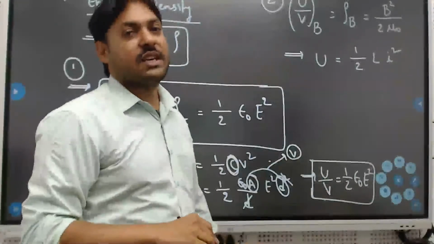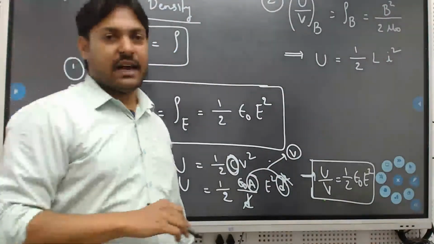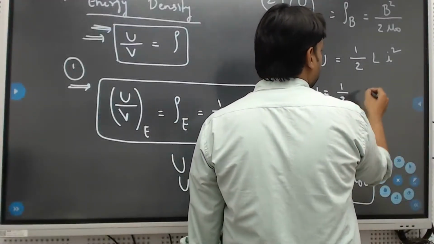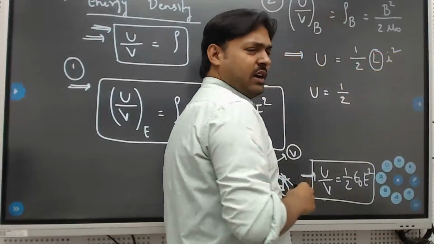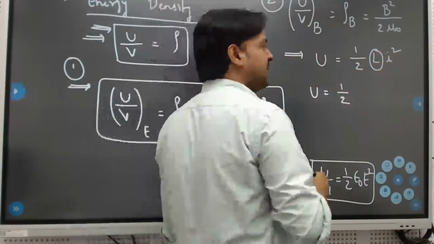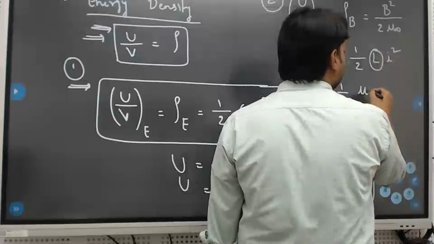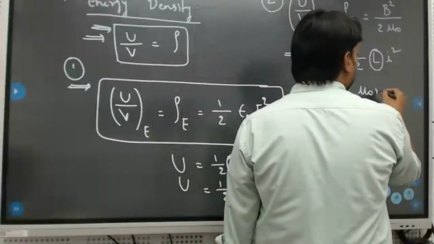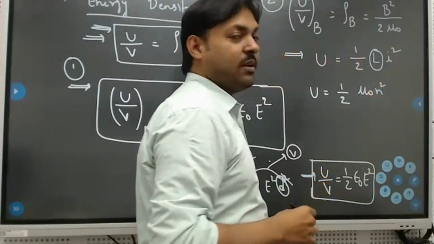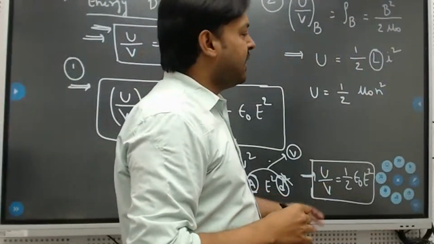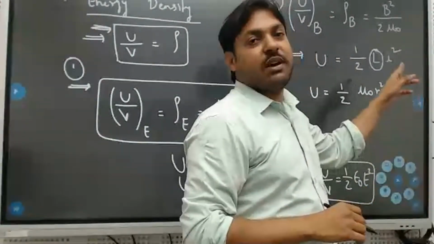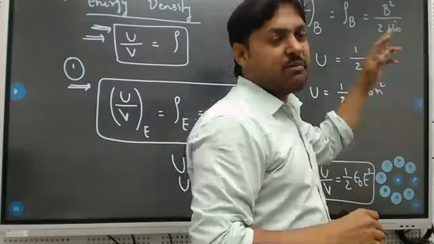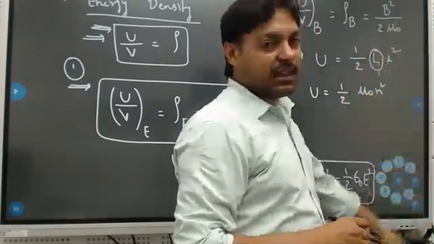Now the inductance for a solenoid is mu naught n square pi r square times L, where pi r square is the area of the solenoid and L is the length of the solenoid.